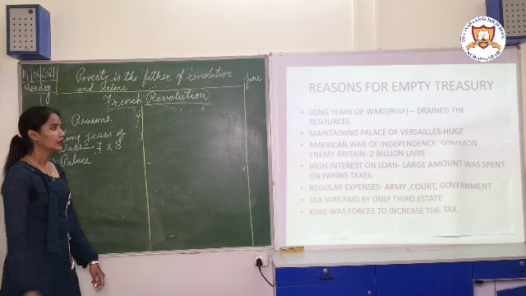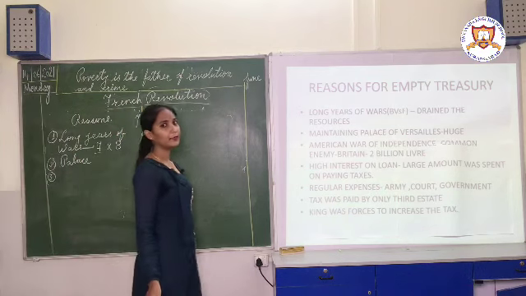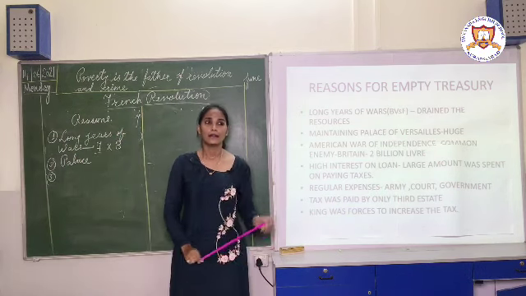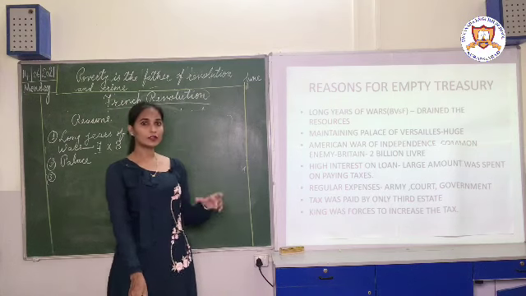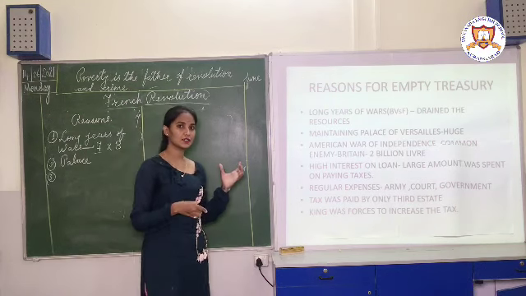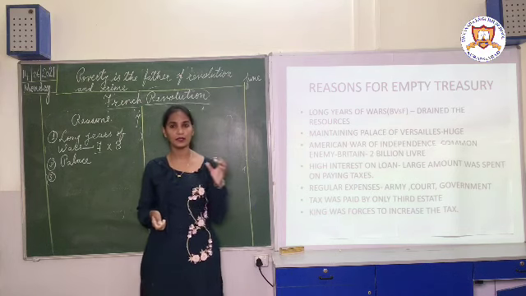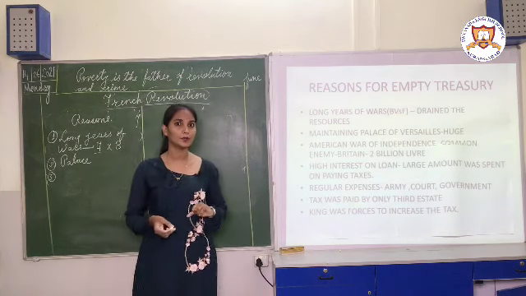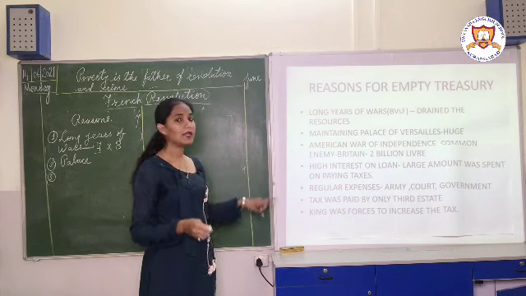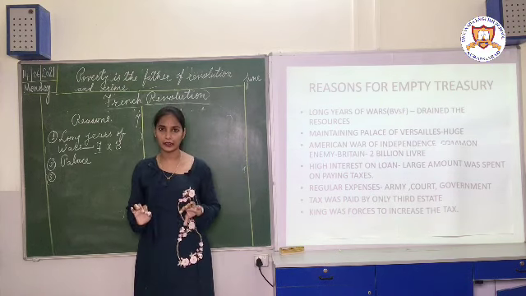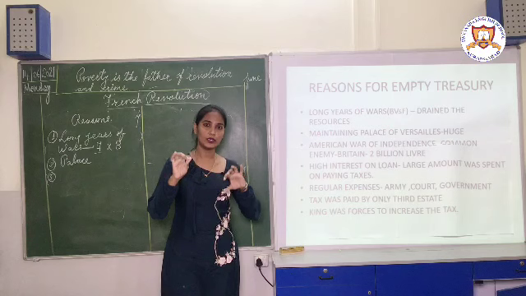Okay. Then third is the American War of Independence. At that time, just as we were a colony of Britain, with the Britishers ruling over India, America was also a colony of Britain. So Britain was ruling over America.